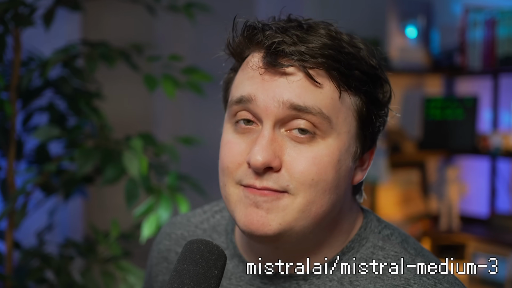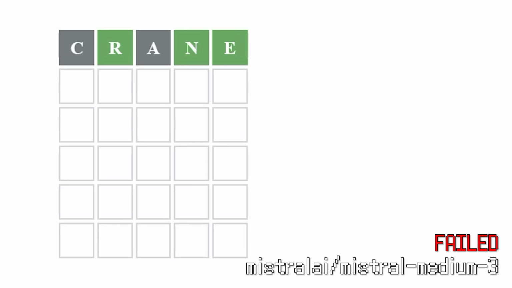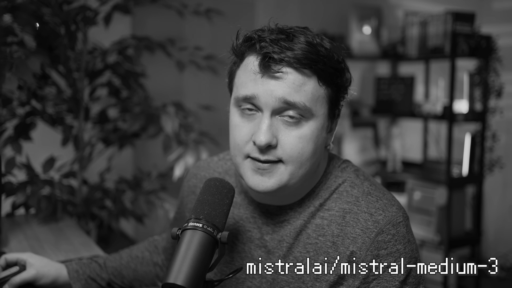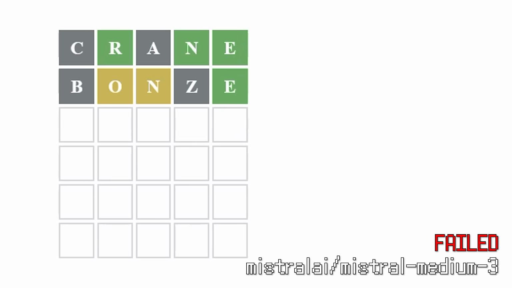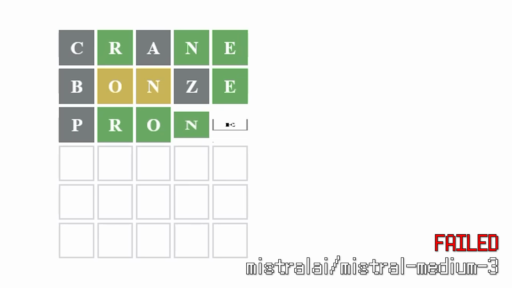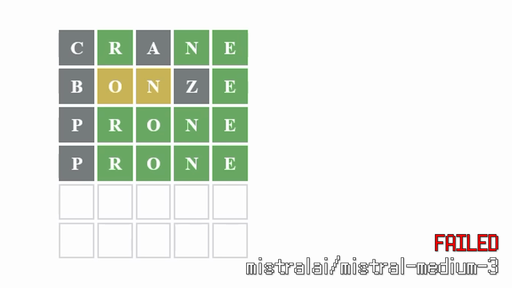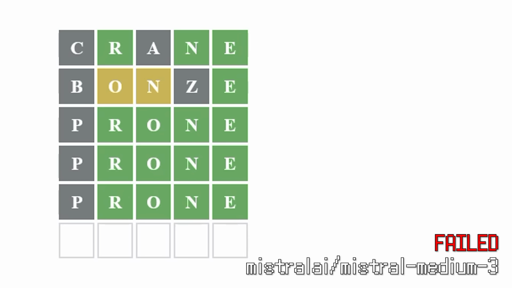Mistral medium, disappointing. The good news is that it was really fast, but the issue is I tried to get too many words at once. It gets the word boner, come on, but wasn't able to put it in because a previous wrong choice was in there. Then it was literally so close. It had the word prone in there, but it thought that maybe the Wordle was wrong and said, no, I'm gonna give it to you 3 times.